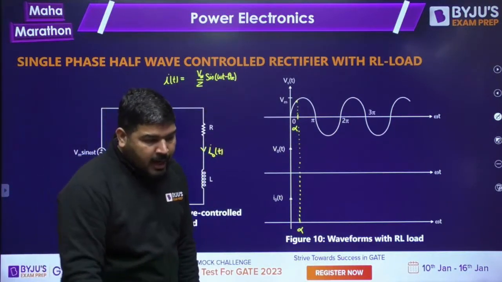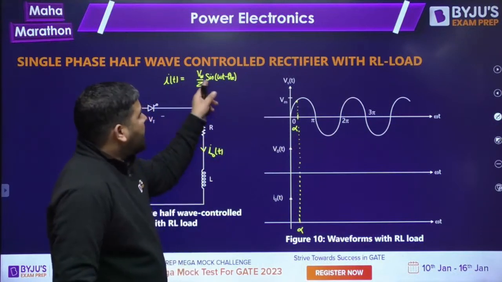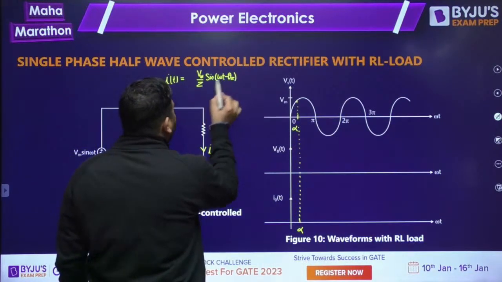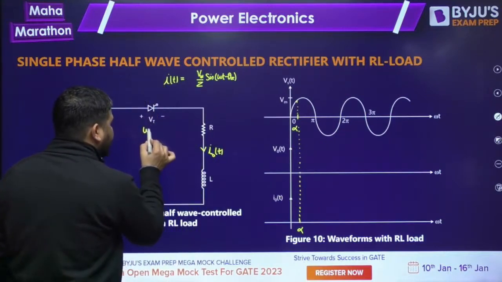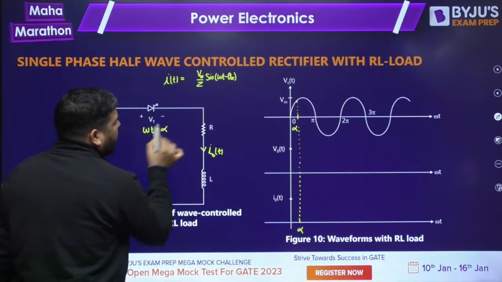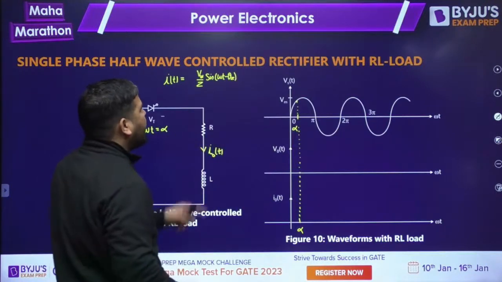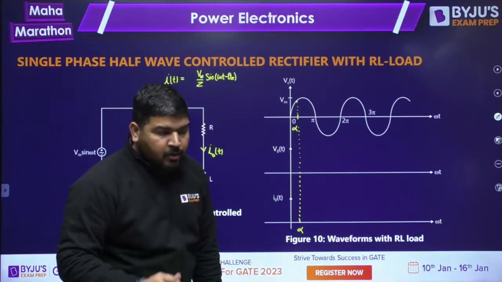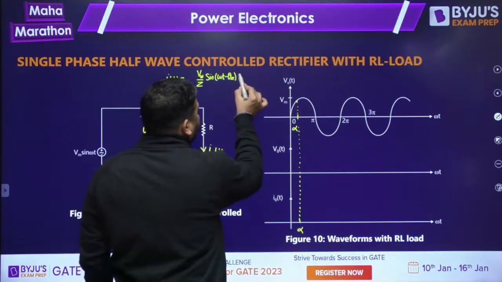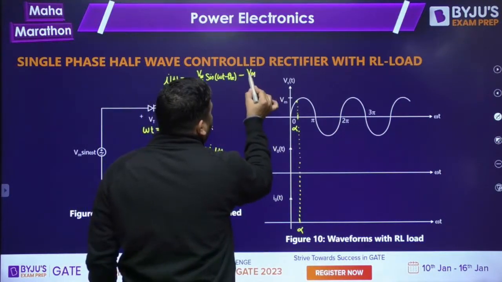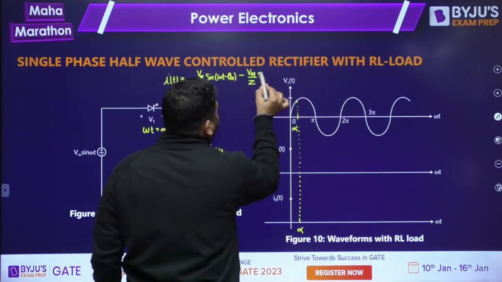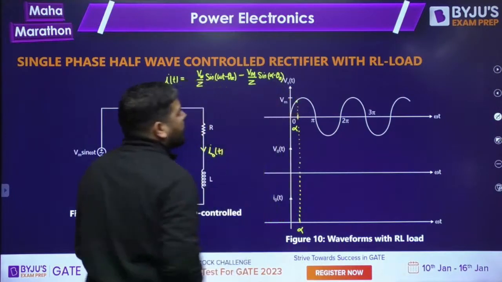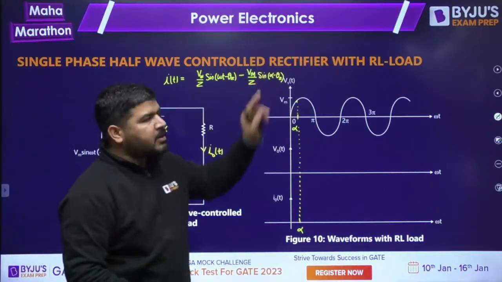Now there is one more, the transient current. Now what is the transient current? Because you are firing at omega t equal to alpha, at omega t equal to alpha the steady state current is not 0. What is the value of this current? It is Vm by Z sine of alpha minus theta Z. To make the current 0, the transient current has to be the negative of this value.